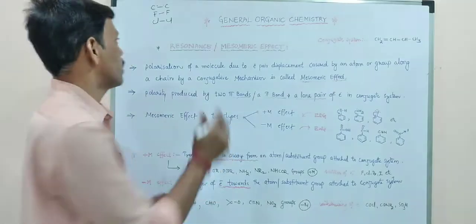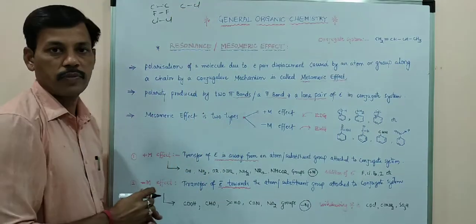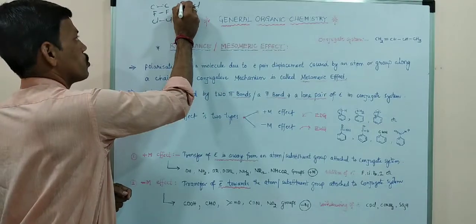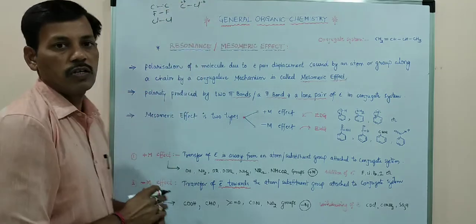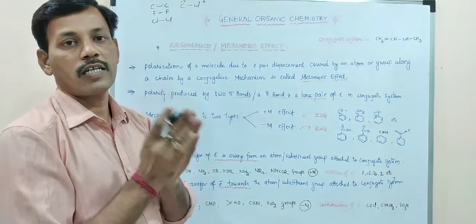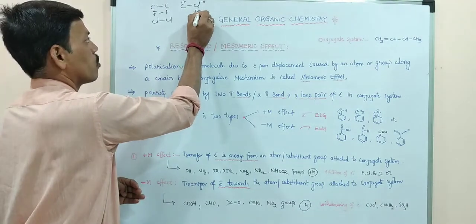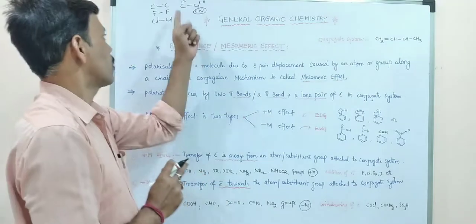But if carbon is attached to chlorine, carbon gets a positive charge and chlorine gets a negative charge. So the polarization takes place because chlorine is more electronegative than carbon.